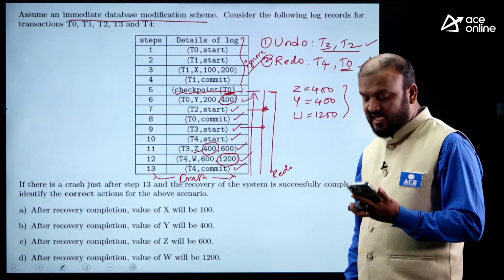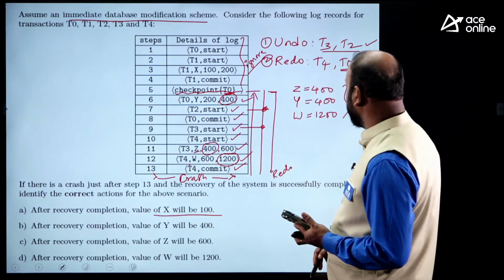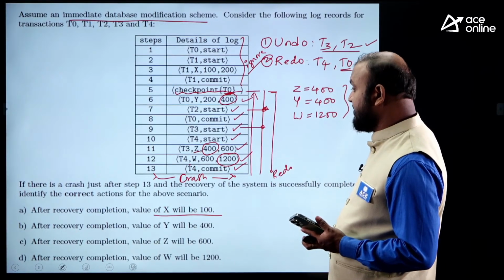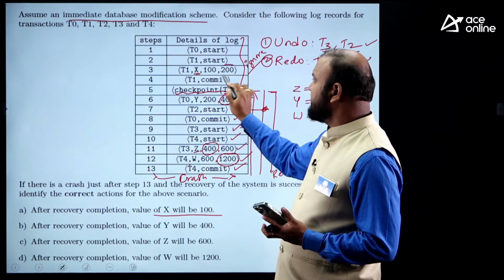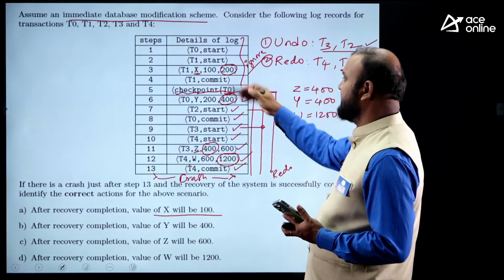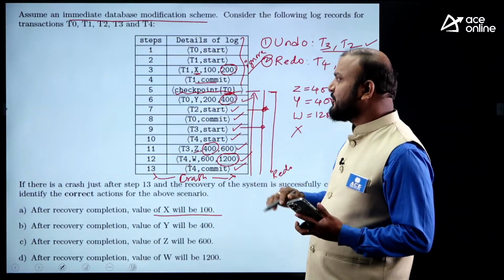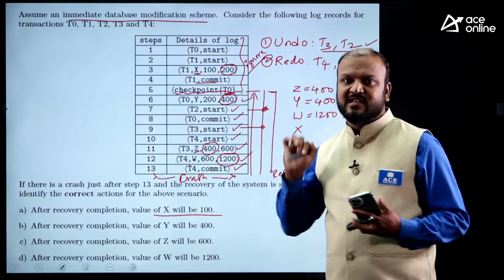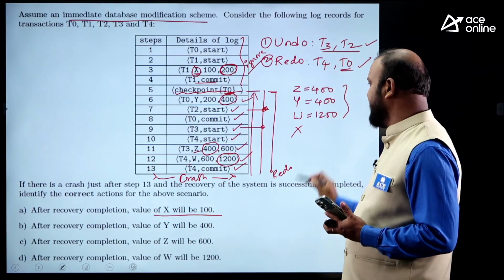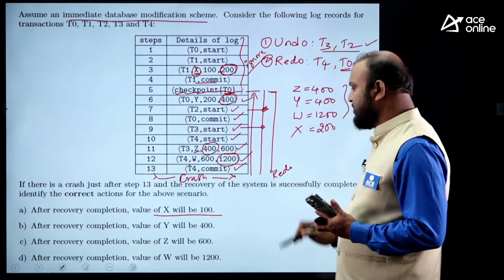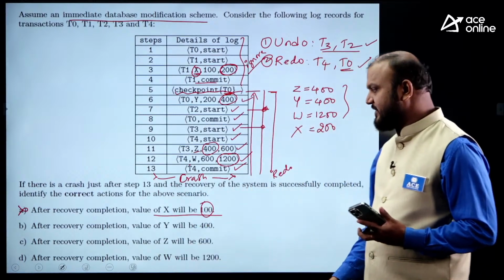Okay, Samithab. Option A: after recovery completion, the value of X will be 100. What is the value of X? After recovery, X belongs to a completed transaction, so X should be 200, because it is not an incomplete transaction, it is completed. Whenever checkpointing progresses, all these updated buffer blocks are flushed to the disk. Flushed to the disk means all these updates will take effect with the new values. So here X is going to be 200, but it is given as 100, so it is incorrect. But that doesn't come under the recovery.